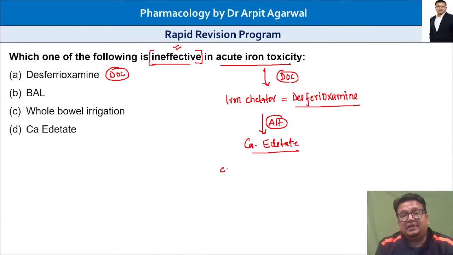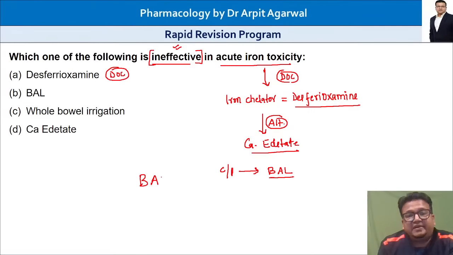And what is contraindicated? What should not be given in iron poisoning? Yes, Dr. Barad and Dr. Adil. Yes, Dr. Najib, you are slightly wrong here. BAL is not given in iron poisoning. British anti-lewisite. Now see what to remember and how to remember. BAL is a chelating agent, British anti-lewisite, and we will remember it like this: it is contraindicated.